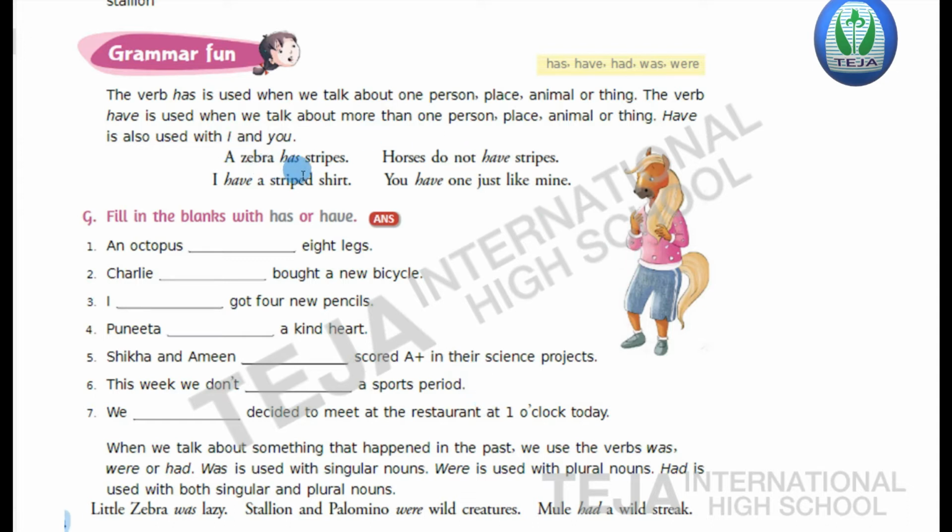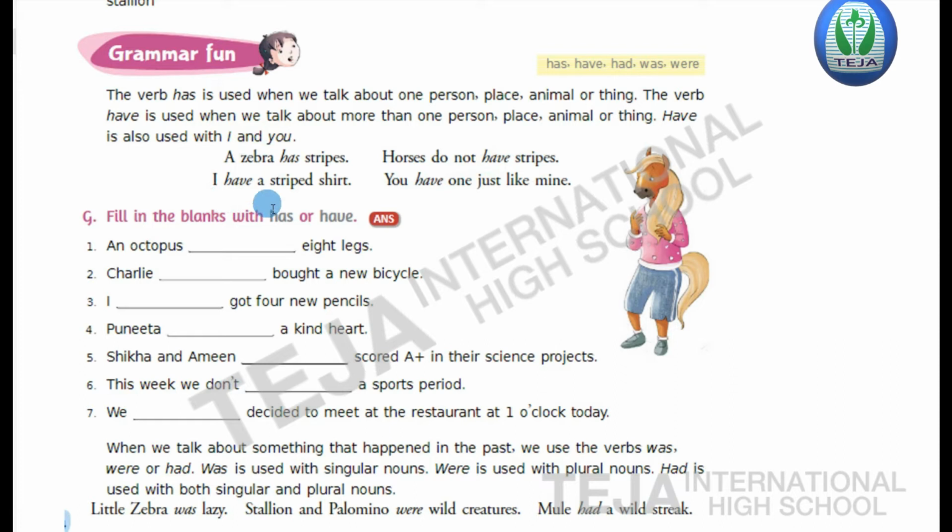A zebra has stripes. Here a zebra, that is, we are talking about one zebra. So the singular verb has is used here. Whereas horses do not have stripes. Here horses, more than one horse, we are talking about the plural form. So the verb have is used.